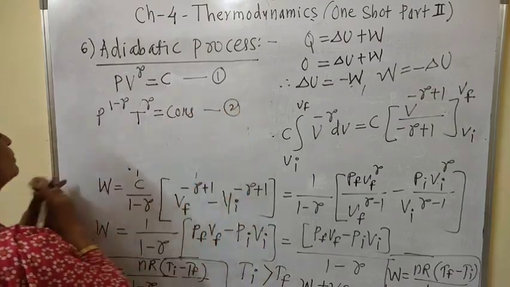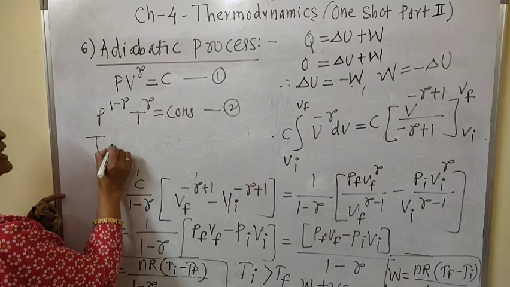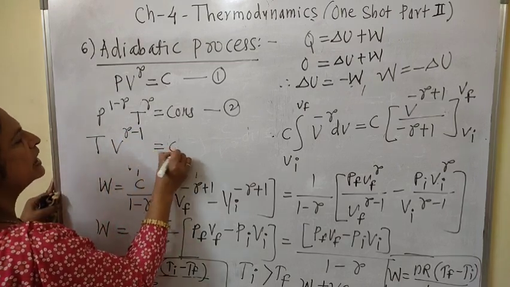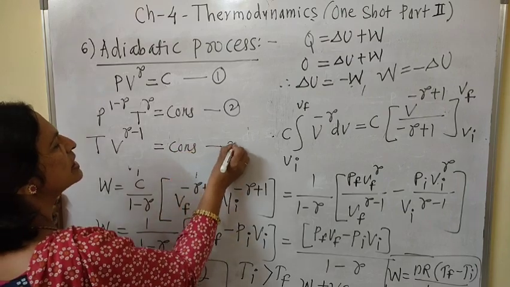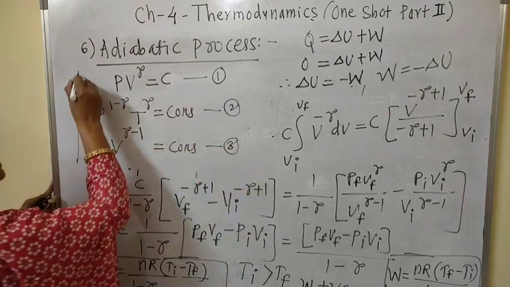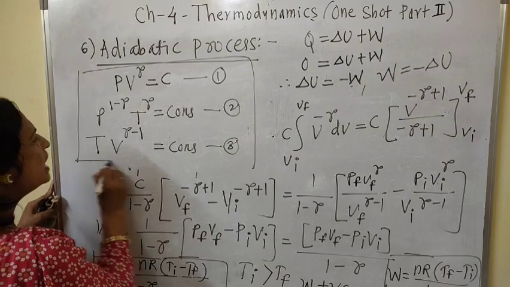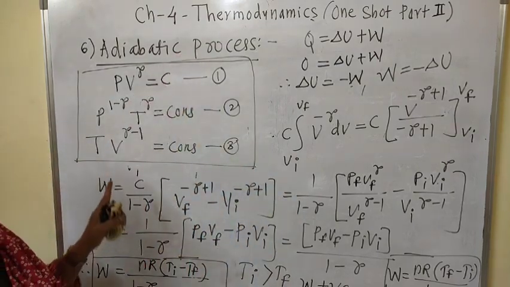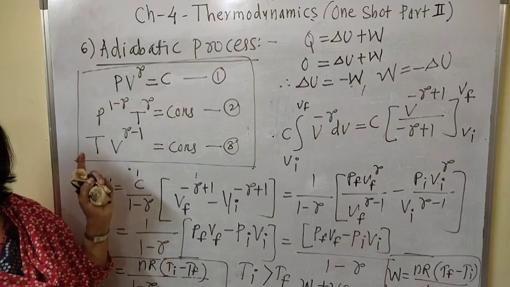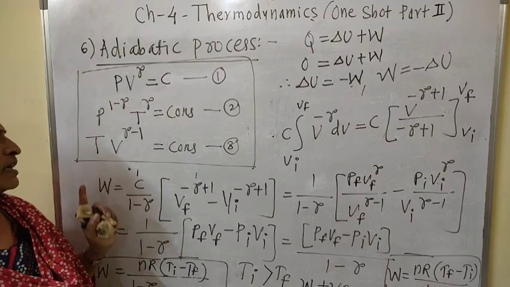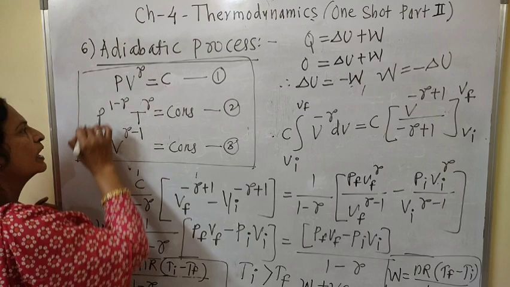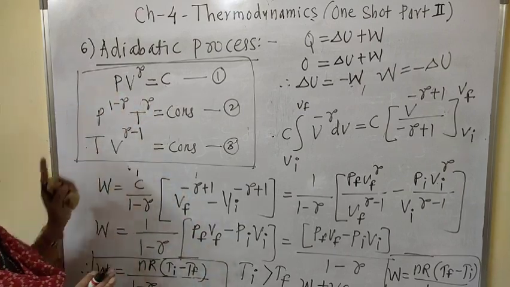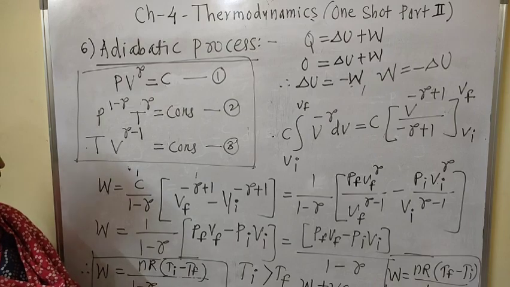And the third equation of state is T into V raised to gamma minus 1 is equal to constant. This is the third equation of state, and we have to use these three equations of state for the adiabatic process in case of the CET, NEET or other competitive exams. You must remember that these are the three equations of state for the adiabatic process.